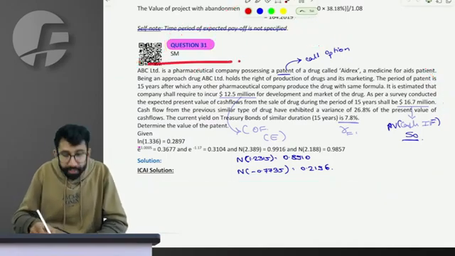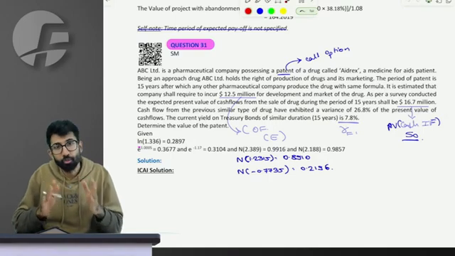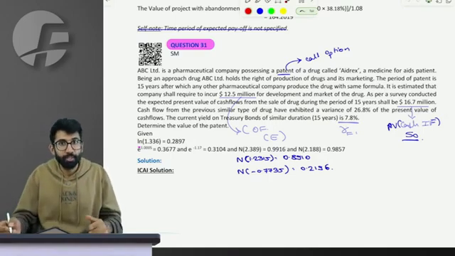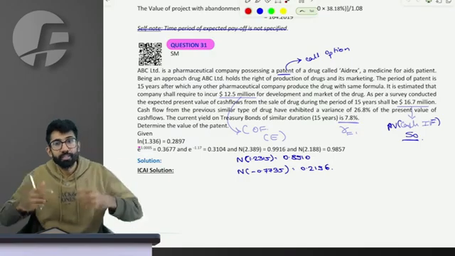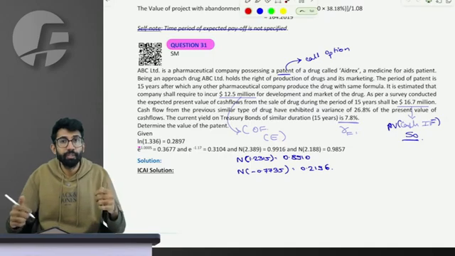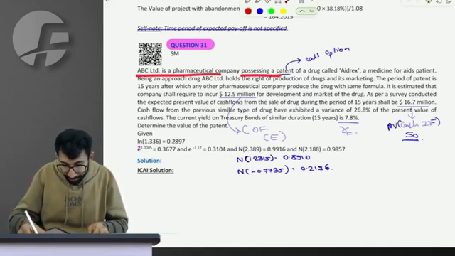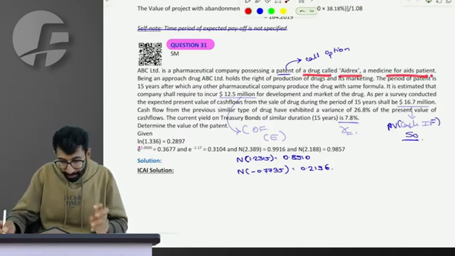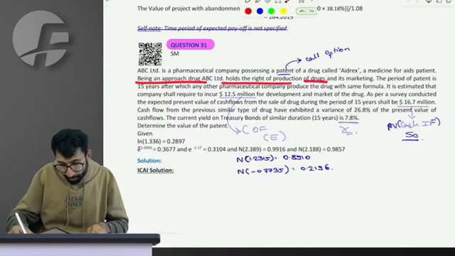Sir, for now it's needed only to cover this particular question to give you a sense of how you apply the Black-Scholes model to a real world option. Why do you call it a real option? Because it is an option to buy or sell not a particular share but a real world asset, the project itself. So come on. ABC Pharma Company possesses a patent right of a drug called Adrex, a medicine for AIDS patients. Being an approved drug, ABC holds a right to produce the drug and market it.